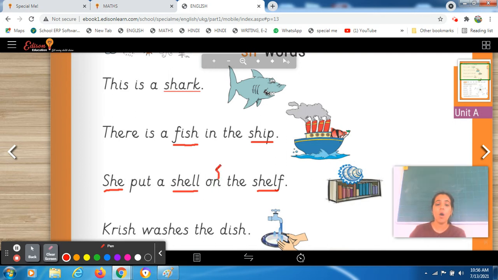See, we are using on. On means ऊपर. I'll introduce you these prepositions in our spoken English class, right? And see, we are using it in a sentence. On का मतलब क्या होता है? On means ऊपर. When we put something on somewhere. Okay, now come to the next one, students.